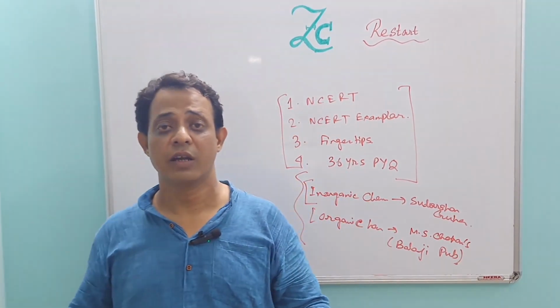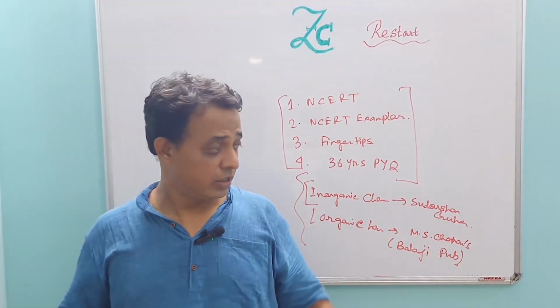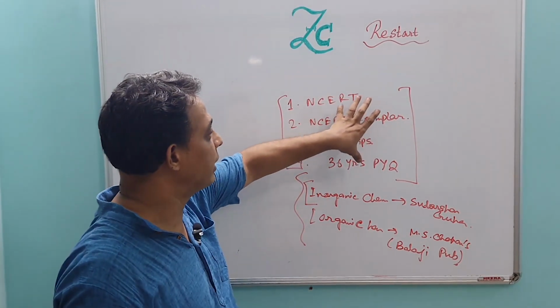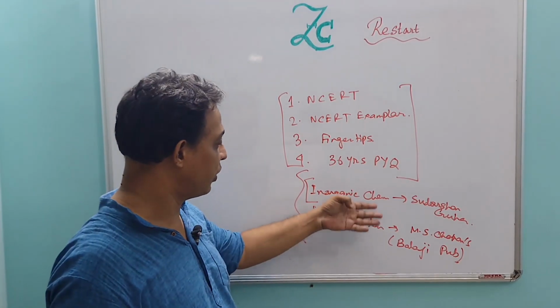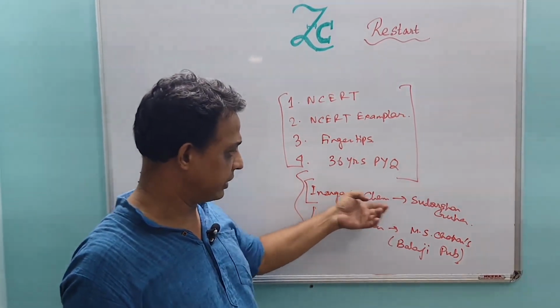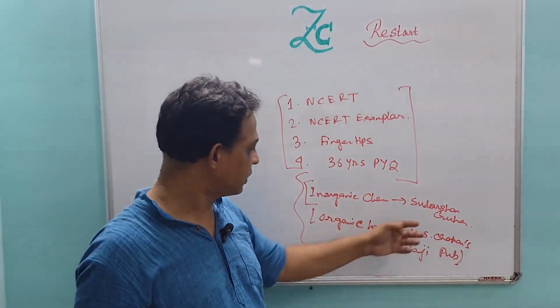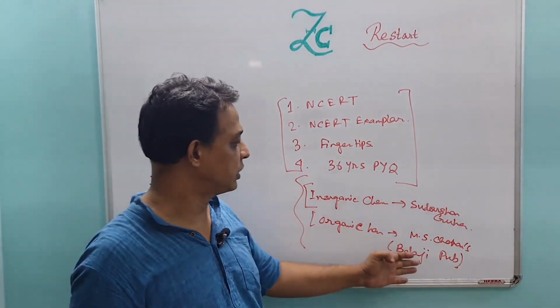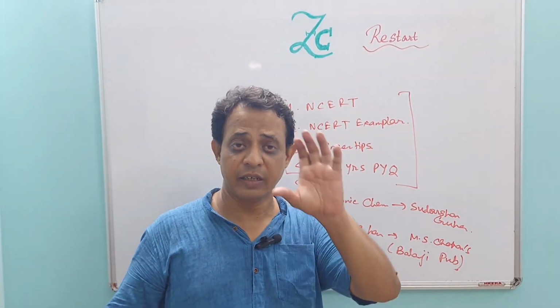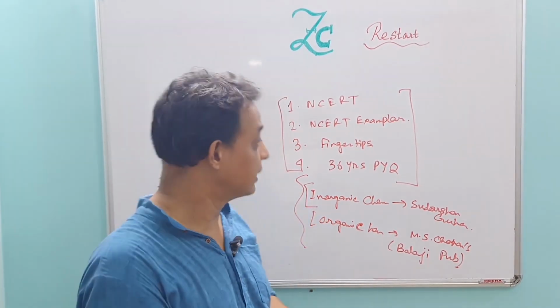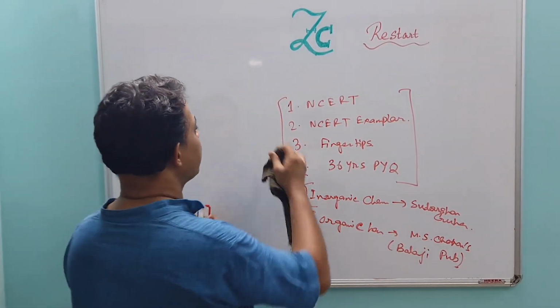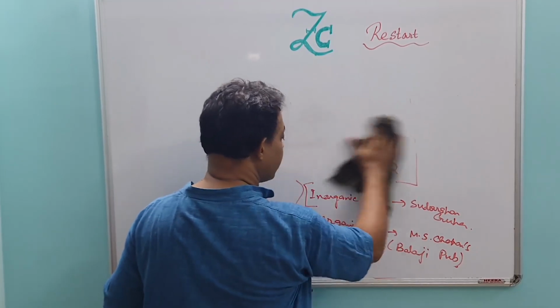So these are your complete study material. Principally you first complete these four, and after that, if time permits, you can go through Sudarshan Guha sir's book in inorganic chemistry and M.S. Chauhan sir's Balaji Publication book in organic chemistry. Okay, so these are the principal books.